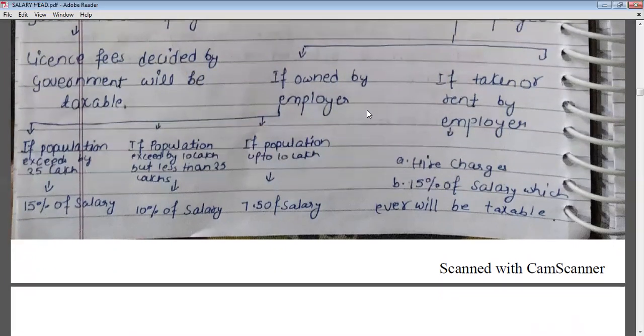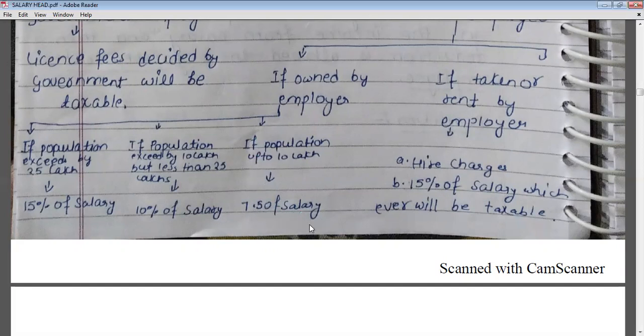So in the first case, what will be the tax treatment? If the population of that city exceeds 25 lakhs, then 15% of salary will be taxable. If population exceeds 10 lakhs but is less than 25 lakhs, then 10% of salary will be taxable. And if population is up to 10 lakhs, then 7.5% of salary will be taxable.